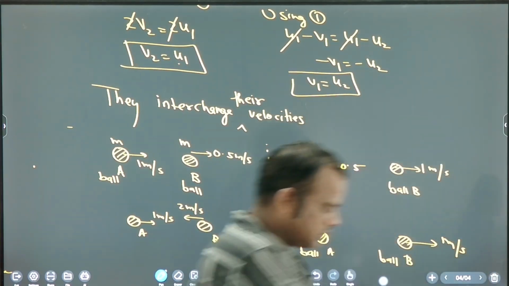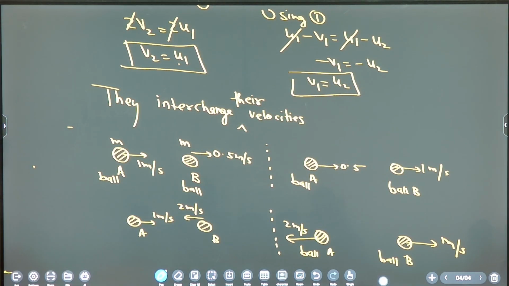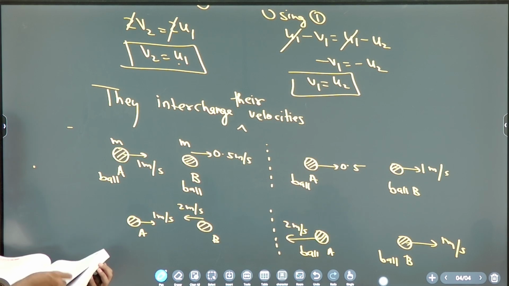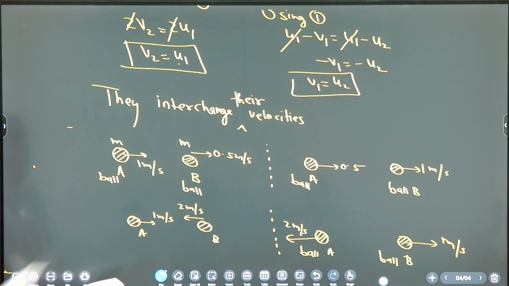Note down. The collision chapter is where?